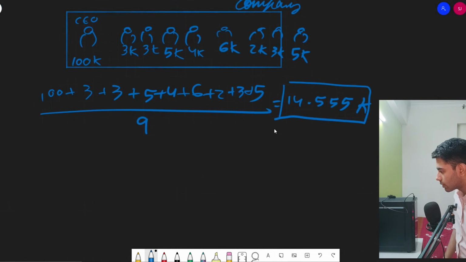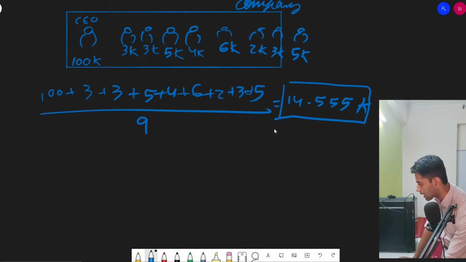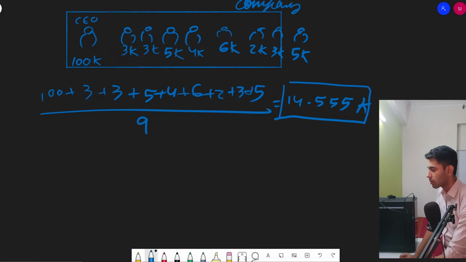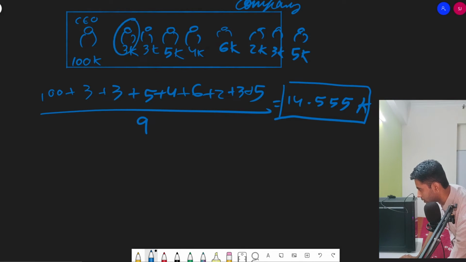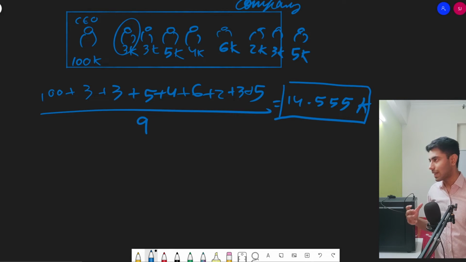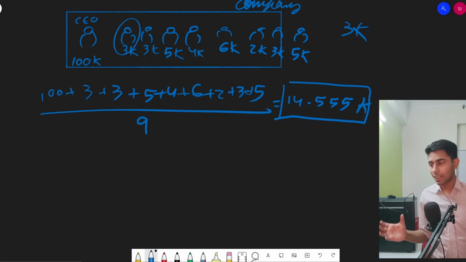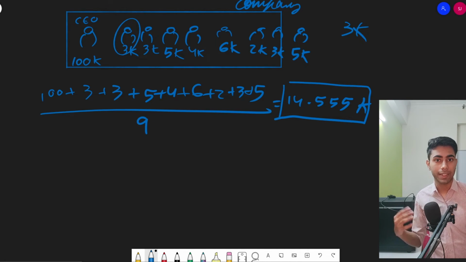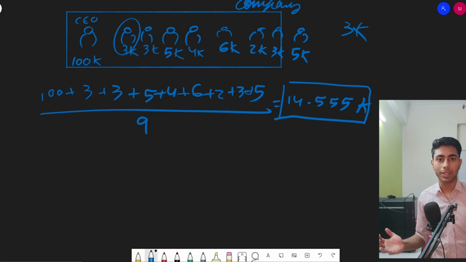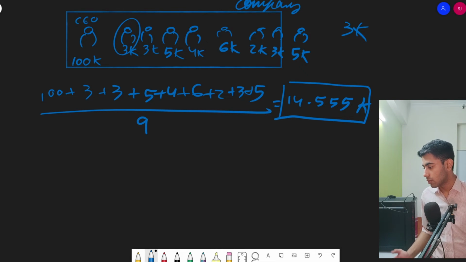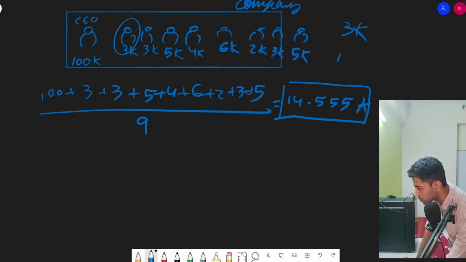Now, if the recruiter calculated the mode, that is, the maximum number of people are getting a salary of 3k, therefore he tells the new joinee that his salary is also going to be 3k. This is also wrong, because the new joinee might be very capable and talented, and this salary is much lower than his or her expectation. So calculating the mode in this situation is also wrong. Mode is wrong, mean is also wrong.